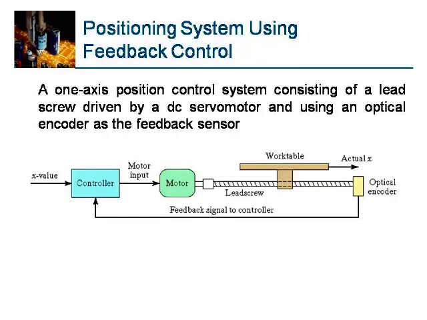See, this is the figure for that. It shows a one axis position control system consisting of a lead screw driven by a DC servo motor and using an optical encoder as the feedback sensor. In this system, the motor will execute the input value.